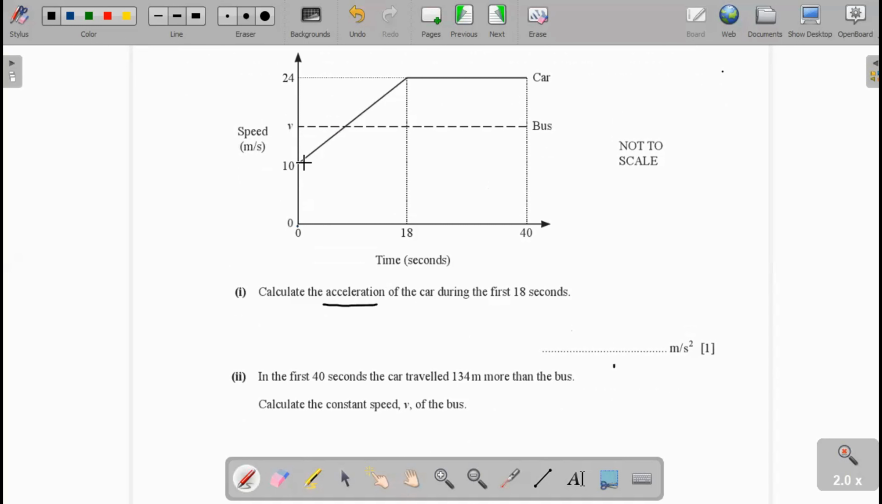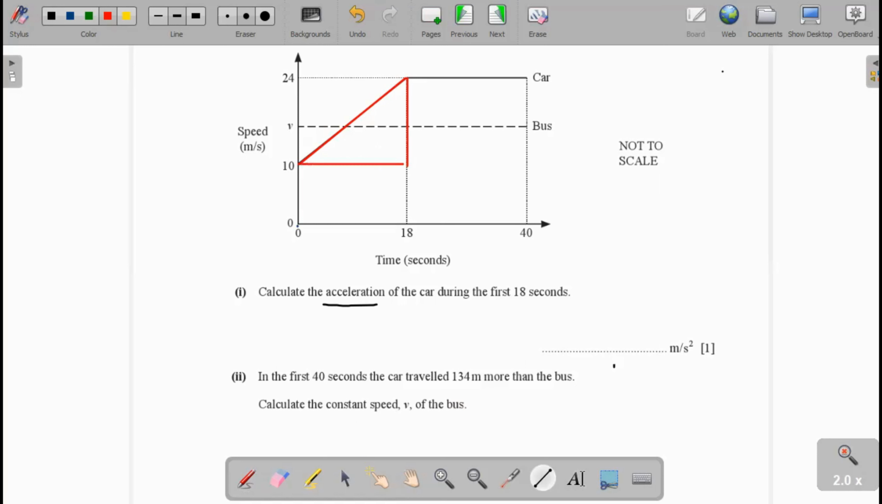Now we see here from 0 to 18 seconds, the gradient of this graph is this. Now we mark the line here. I mark the line. This is the line within the interval from 0 to 18. And in this graph, the gradient of this line will be the vertical distance divided by the horizontal distance.